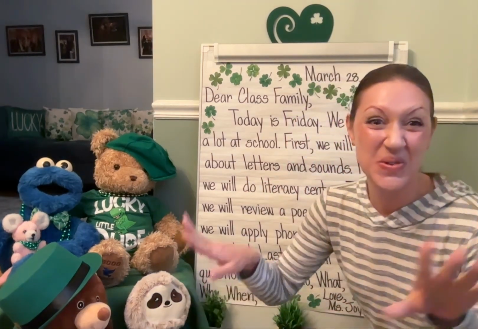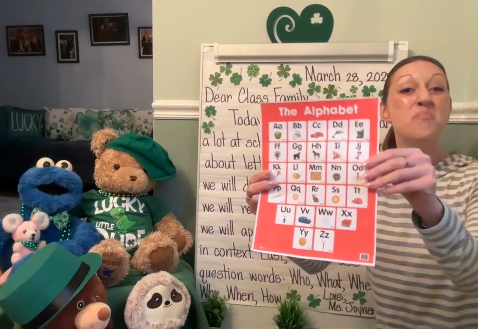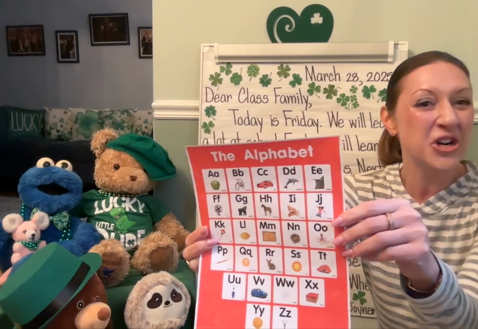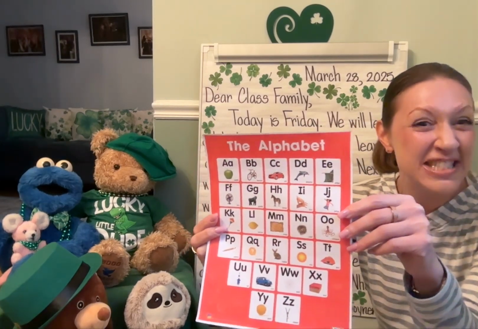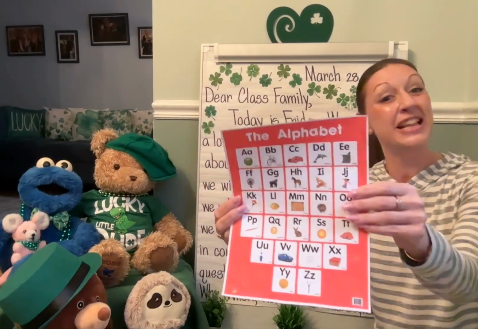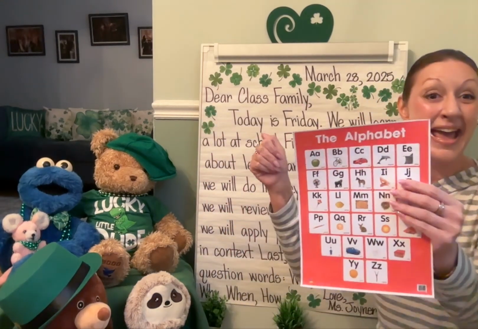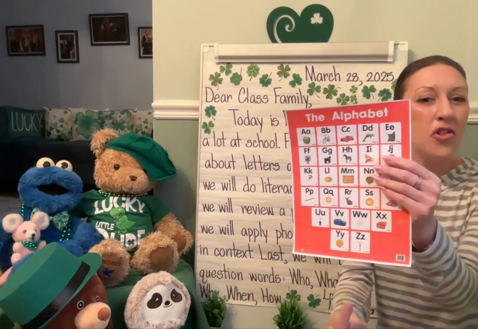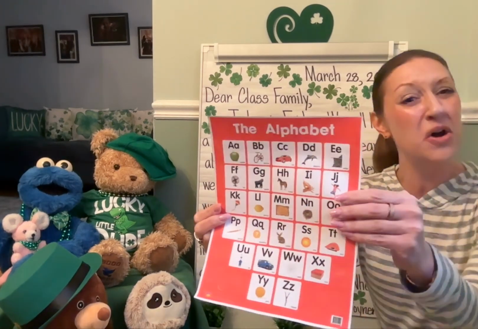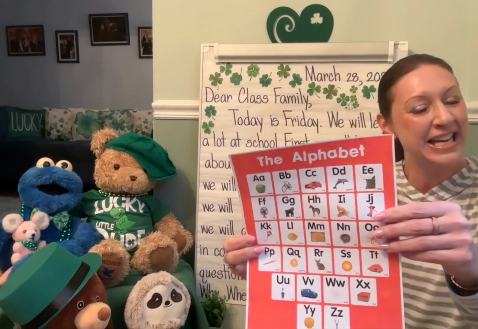Okay, just like we do every single day at school and kindergarten, we use many resources, including our alphabet chart from Benchmark Advance. We'll use this to review letters, sounds, pictures to match that letter, and American Sign Language, starting with A, apple, all the way down to Z, zipper. We go through every single letter every day at school and kindergarten.